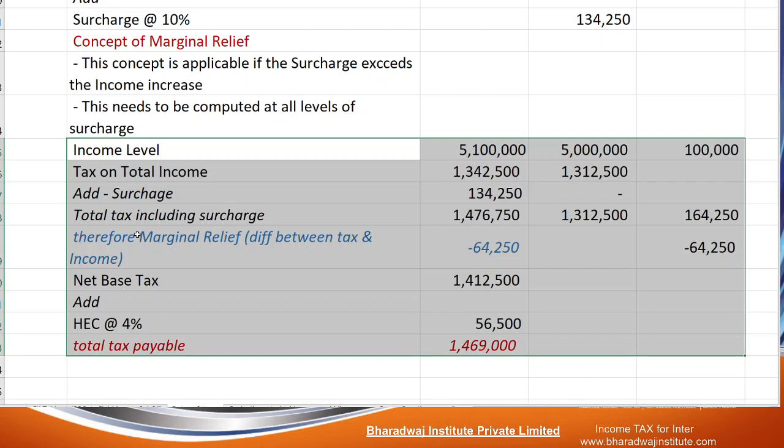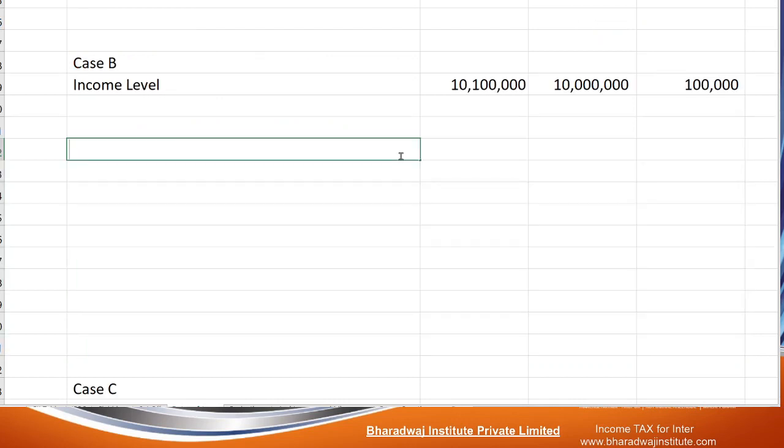Work out tax for 1 crore 1 lakh and 1 crore. Same slabs, up to 2,50,000 nil. Apply the same kind of slab and work out.